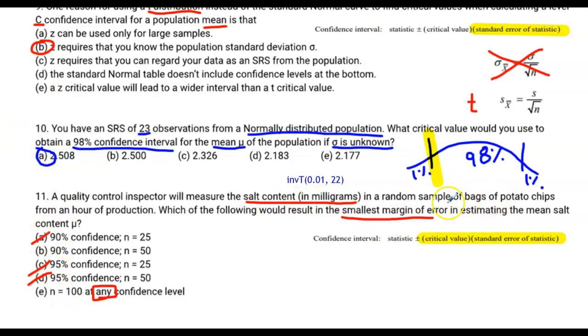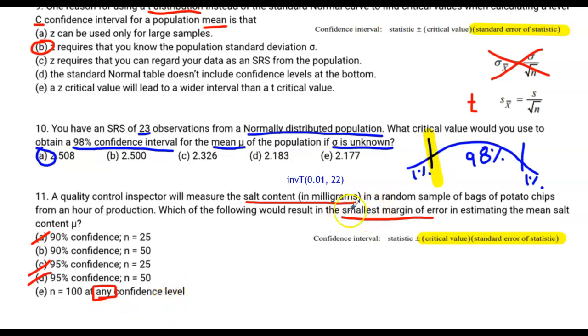But it doesn't seem to have any data here, so we can't really calculate it out. Well, let's see. N equals 100 at any confidence level. Well, what if the confidence level was 99% or 99.9%? If it's that large of a confidence level, that means that the wings are going to spread really far.